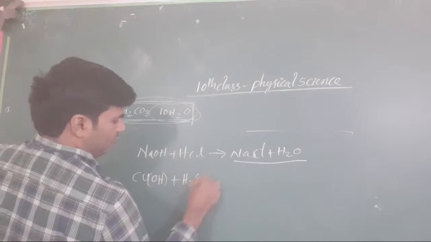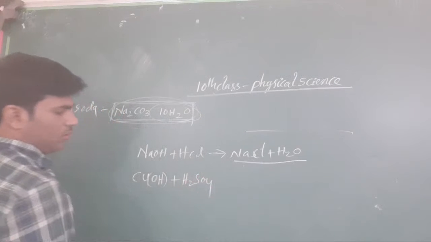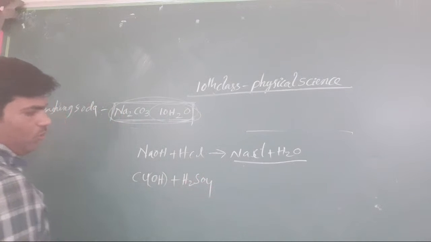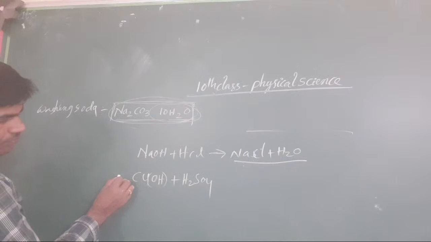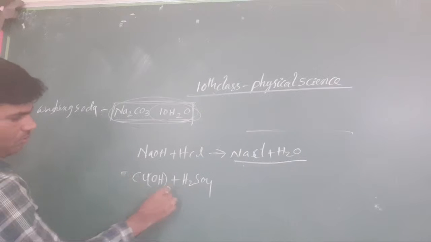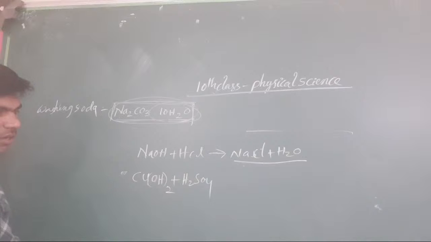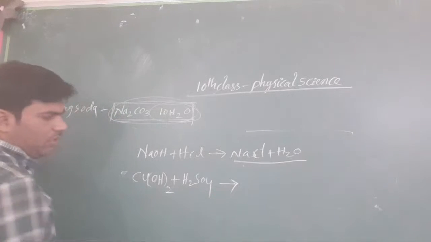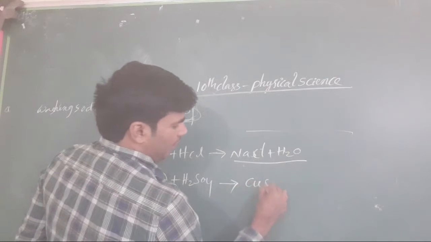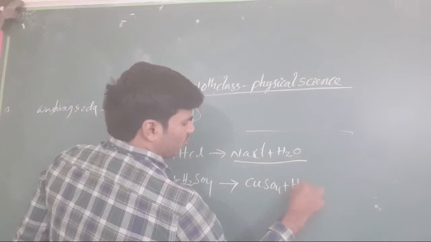Here we take H2SO4. Okay, clear or not, all the students? Now what will be formed here? It is taken twice here, you have to take it. Okay, clear or not, all the students? Copper hydroxide gives us what actually? It gives us copper sulfate plus H2O.